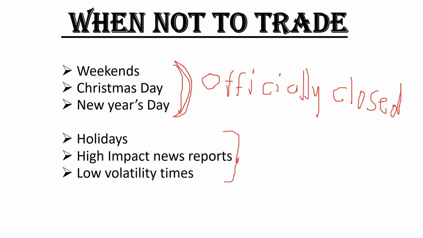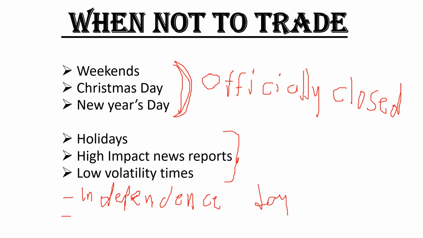We also have holidays, high impact news, low volatility times, and then you can add Independence Day. We also have religious events, or festivities or celebrations.